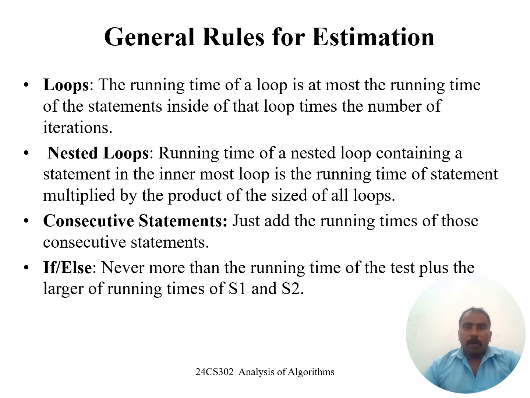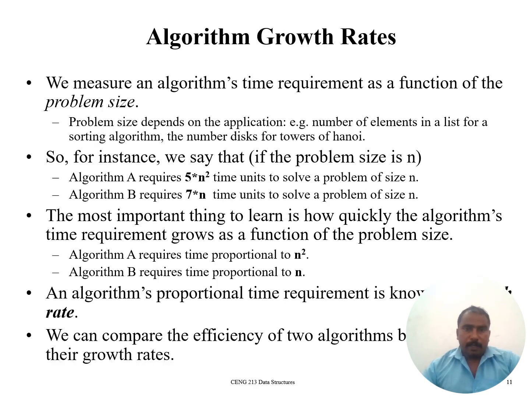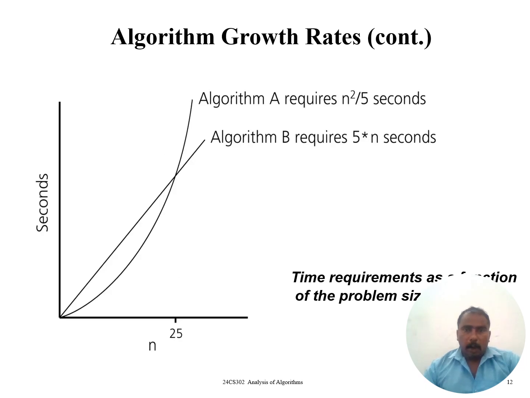Next, general rules for estimation. Loops: the running time of a loop is the running time of the statements inside the loop times the number of iterations. These are the calculations for loops. And next, nested loops: the running time of nested loops containing a statement is the running time of the statement in the innermost loop multiplied by the product of the nested loops. Next, consecutive statements and if else statements. Next, we are going to the algorithm growth rate calculations. This is the growth rate of the count and how to compare two algorithm time complexities.